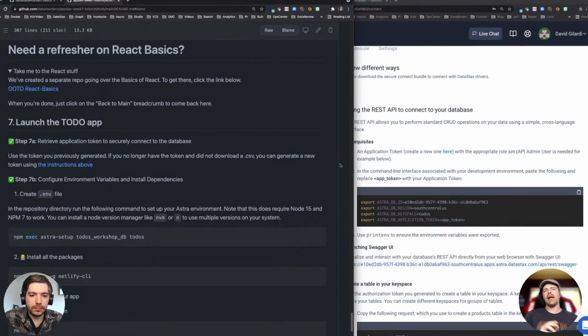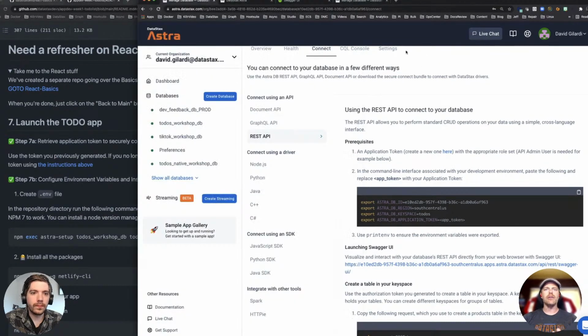In this case, we're using Astra to not only launch the database as you saw in a couple of minutes, so you get a full Cassandra cluster, but it's serverless and elastic, meaning it'll scale up and down with you elastically. But then it also provides the APIs we've been using right out of the box, right? That's part of what you're getting with Astra. So Astra is a fully managed cloud-based platform built on Apache Cassandra, which is the database. Hopefully that answers what you were looking for.